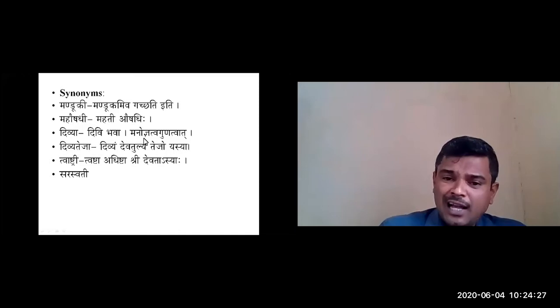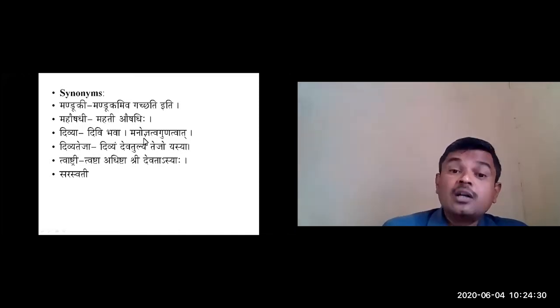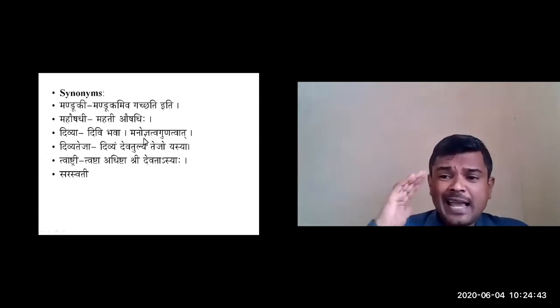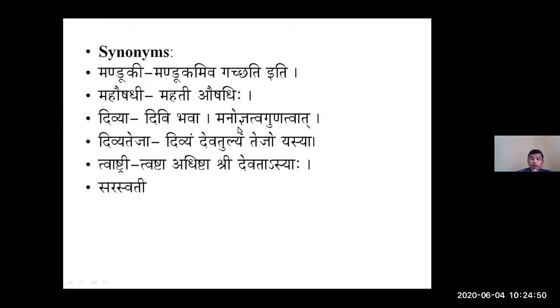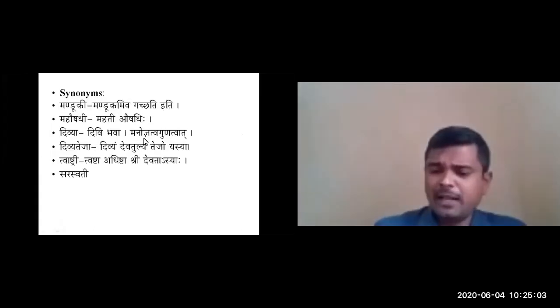So Goddess Lakshmi used to prefer, used to take the Adishtana in this plant. So that is Twastri. And Saraswati is also one of the synonyms of Brahmi, as it prefers the marshy area or which enhances the memory power. Apart from that, Smarani is another synonym, and Somavalli is another synonym. So almost all the Brahmi and Mandukaparani synonyms are similar. Apart from that, the similarities I have mentioned in this slide. So most of the synonyms are similar.